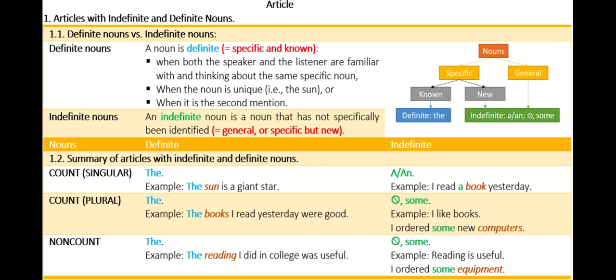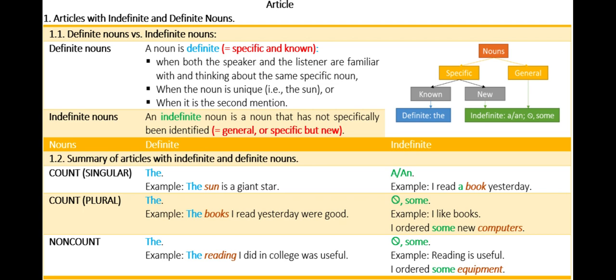Indefinite nouns. An indefinite noun is a noun that has not specifically been identified, or general, or specific but new. 1.2. Summary of articles with indefinite and definite nouns. Count, singular noun, use the, with a definite noun. Example, the sun is a giant star. Use a or an with an indefinite noun. Example, I read a book yesterday.